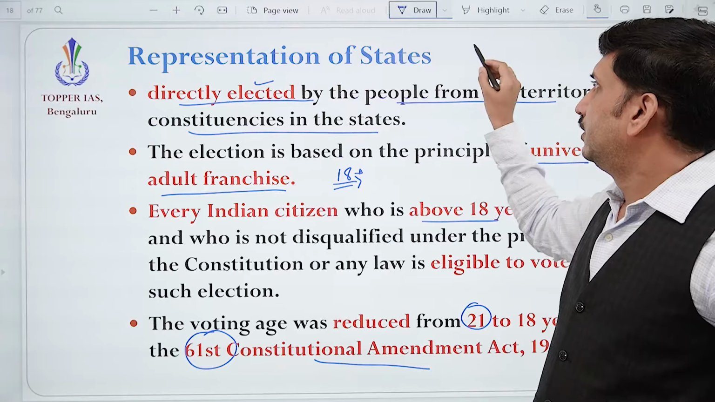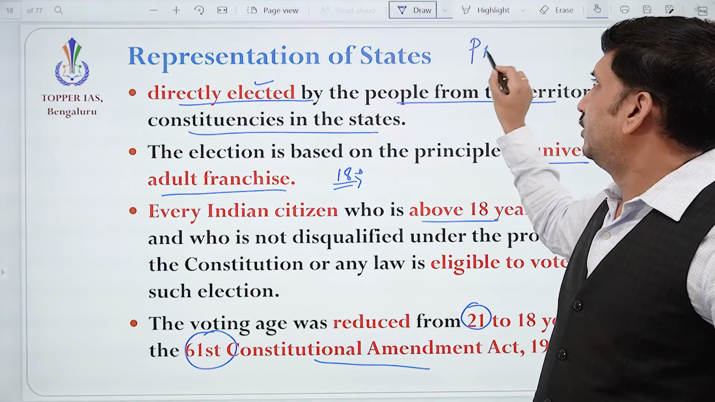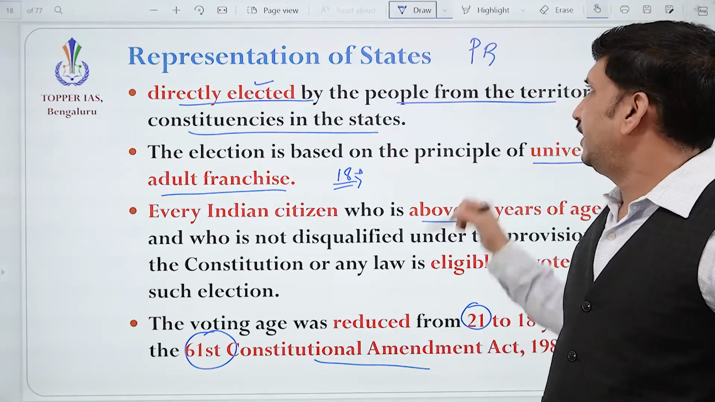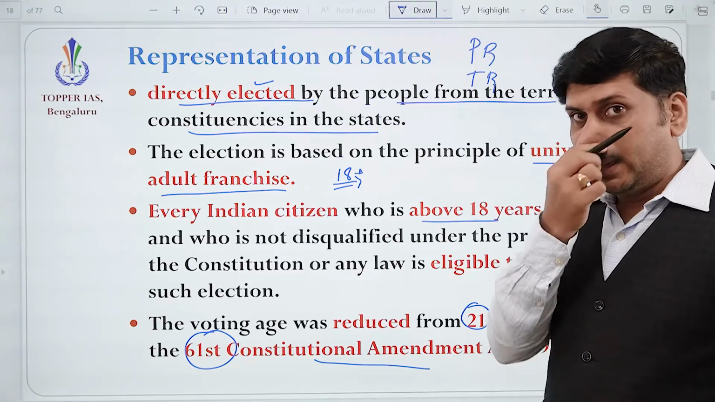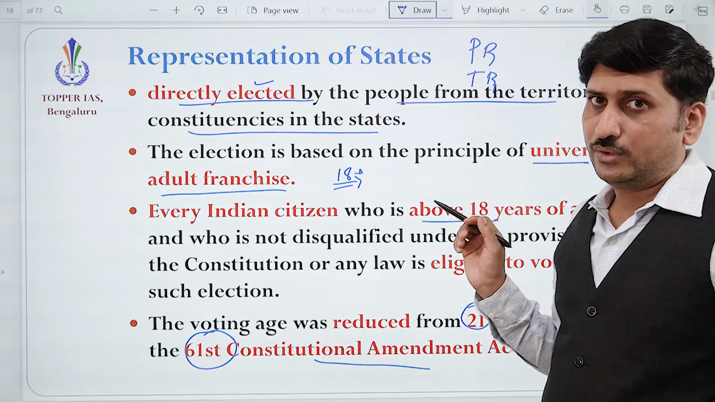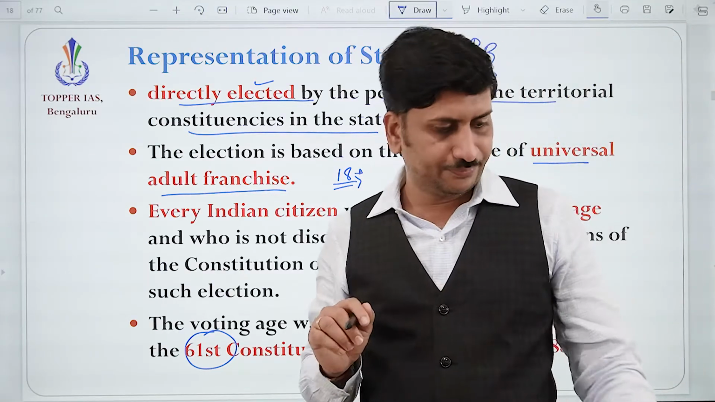So what is the method used? There we know proportional representation. But here it is used as territorial representation. Please remember that.